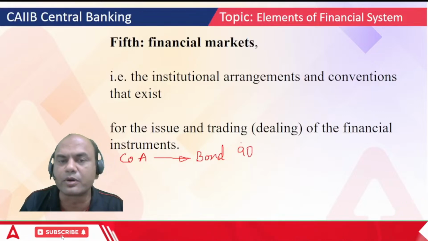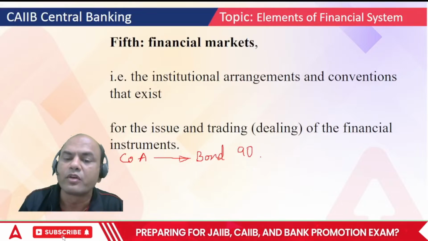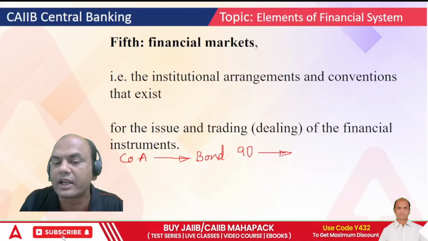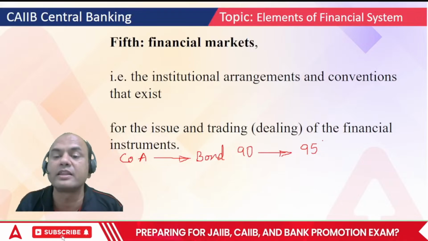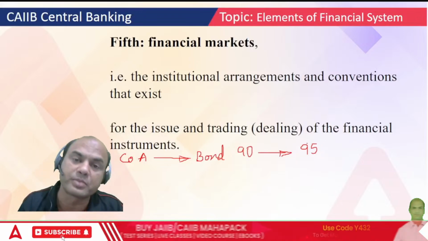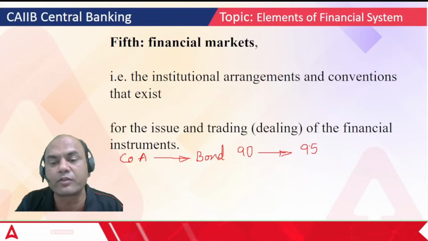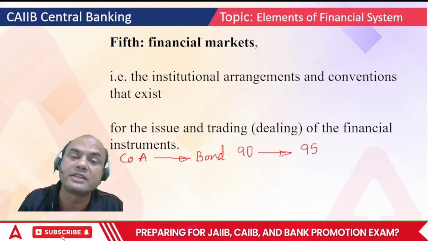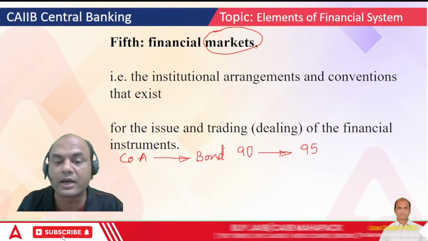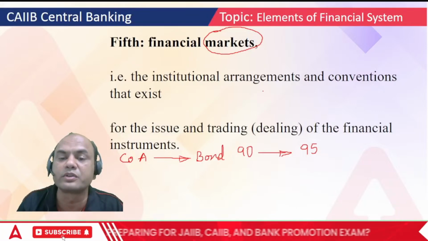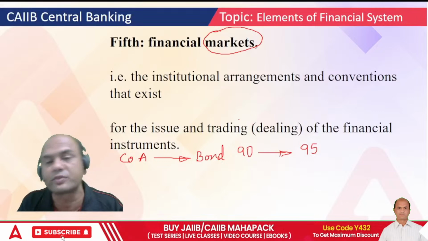But I will sell this bond when the price goes to 95, right? So what am I doing? There is some buyer in this market who is ready to buy for 95 rupees. If there is somebody ready to buy for 95 rupees, it means there is a market existing, right? A market exists when there is a buyer and a seller. The institutional arrangements and conventions that exist for issue and trading, so buying and selling, of these financial instruments.